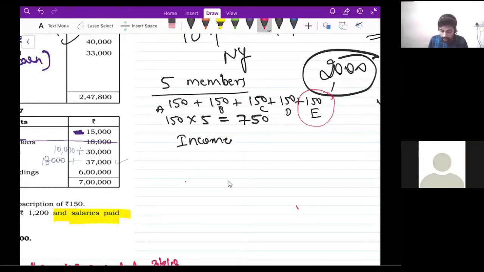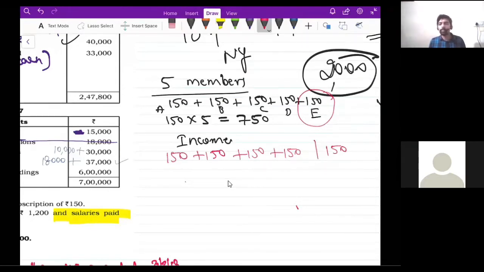Got it? So A has paid 150 rupees. B has paid 150 rupees. C has paid 150 rupees. Even D paid 150 rupees. But then E did not pay 150 rupees. So now my question is, how much did I receive as subscription from the members? I received only from 4 members, right? 150 plus 150 plus 150 plus 150, correct?